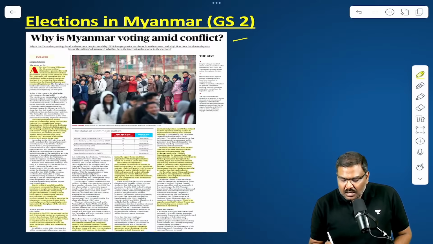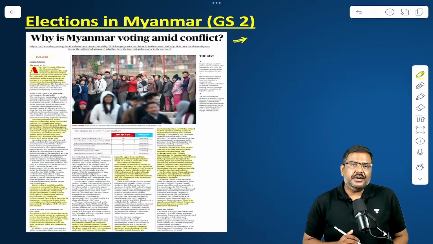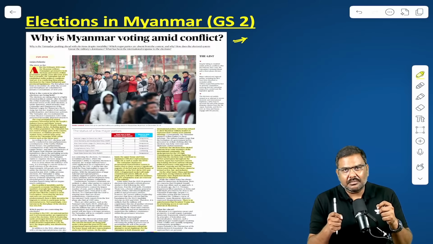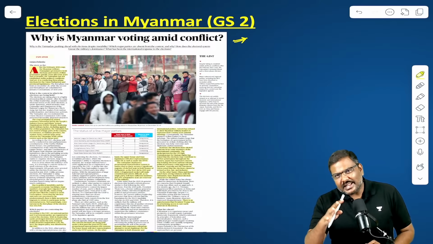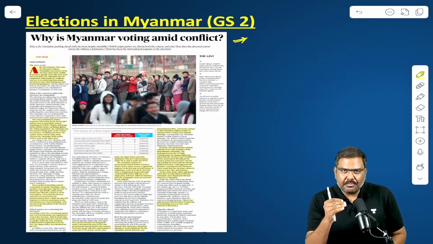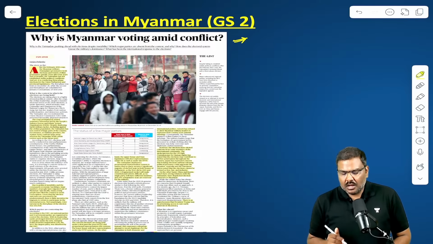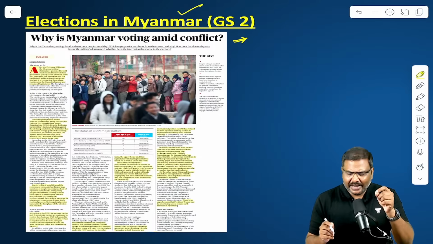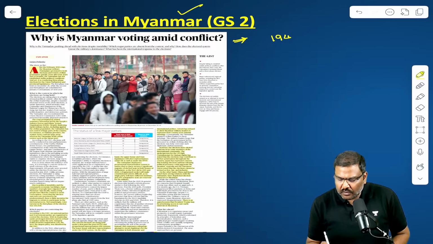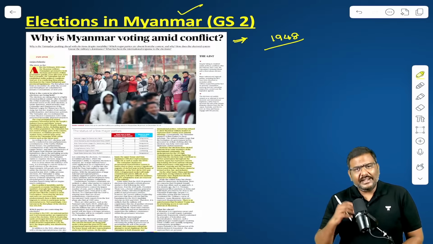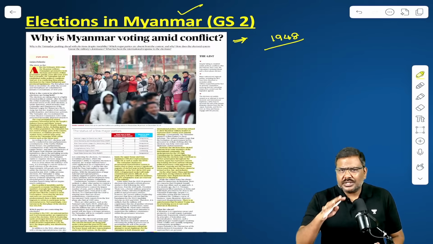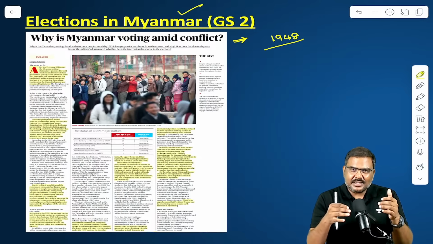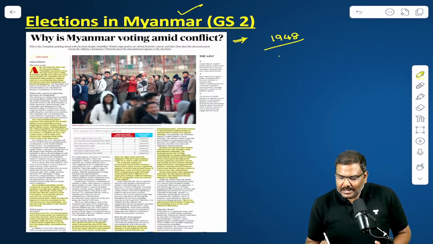Why is Myanmar voting amidst conflict? Why are elections being conducted in Myanmar when there is a conflict going on? What is the important issue here? Let's understand. Myanmar gained independence from the British in the year 1948. From 1948 till 1962, there was democracy. Later, the military took over the rule.